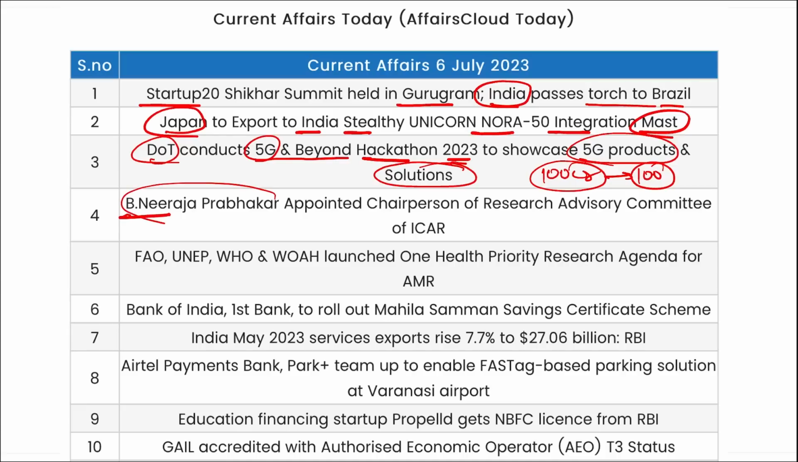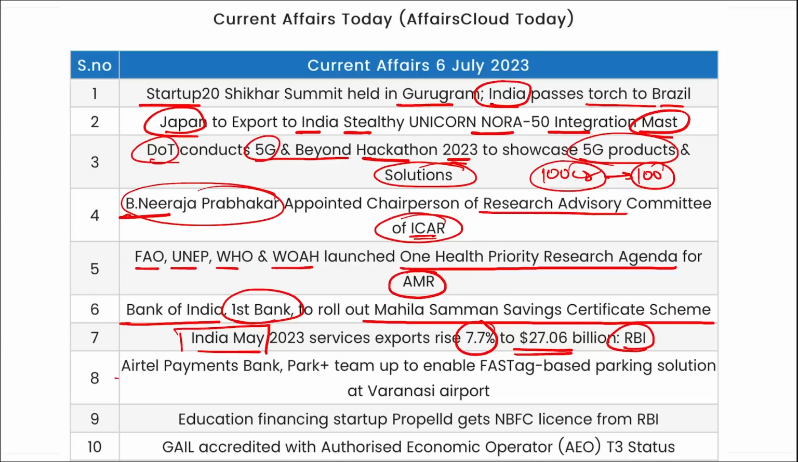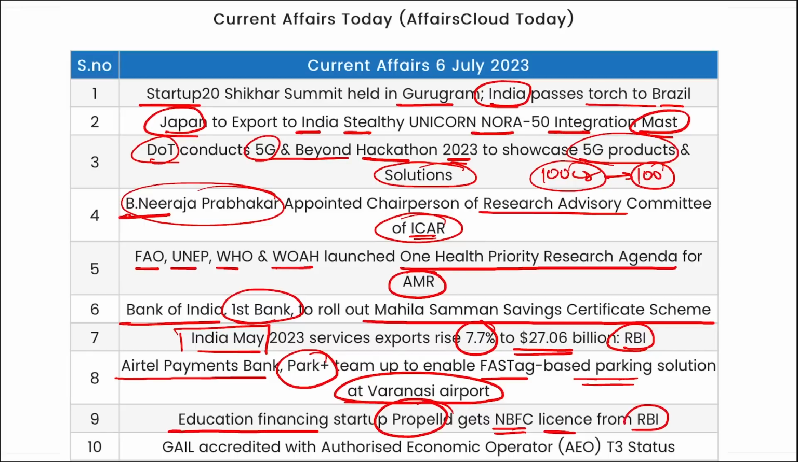B. Neeraja Prabhakar has been appointed as the chairperson of the Research Advisory Committee of an arm of ICAR. FAO, UNEP, WHO and WOAH have launched the One Health Priority Research Agenda for antimicrobial resistance. Bank of India became the first bank to roll out the Mahila Samman Savings Certificate scheme. India's May 2023 service exports rose 7.7% to 27.06 billion as per RBI. Airtel Payments Bank and Park Plus teamed up to enable FASTag based parking solutions at Varanasi Airport. Education financing startup Propelld got the NBFC license from RBI.